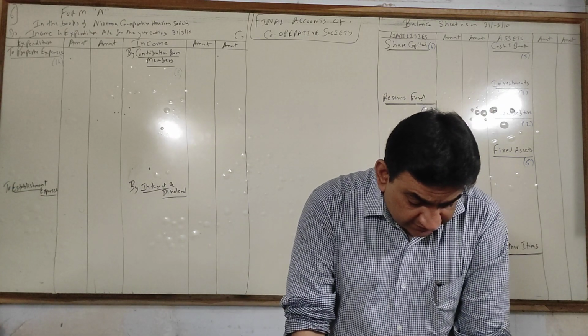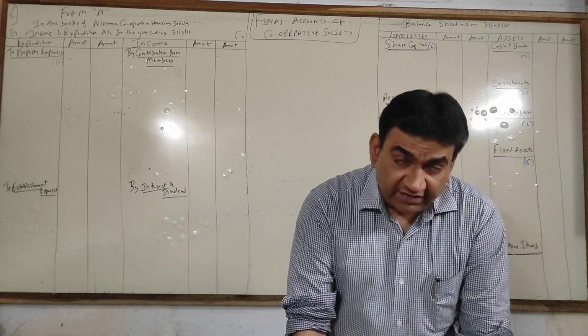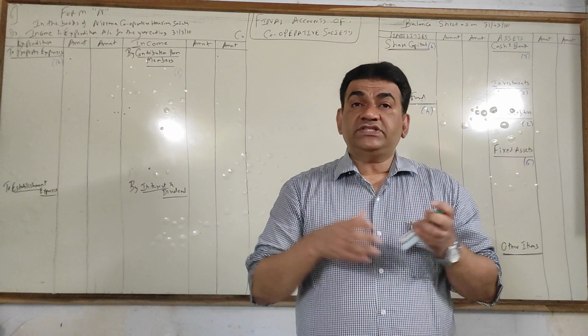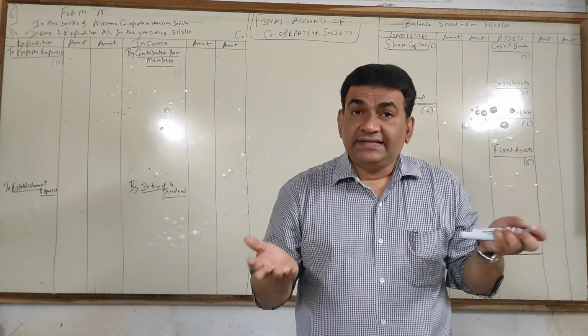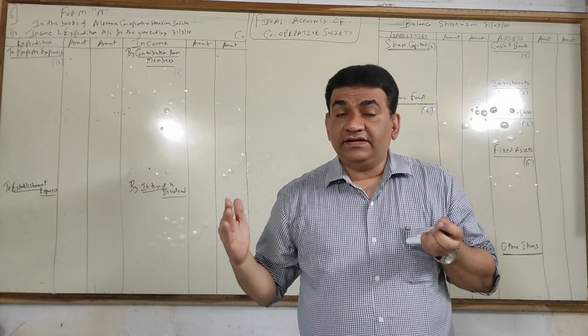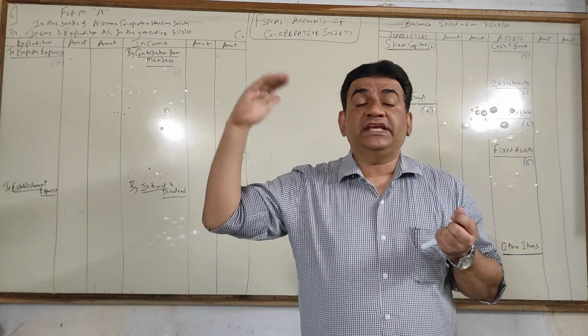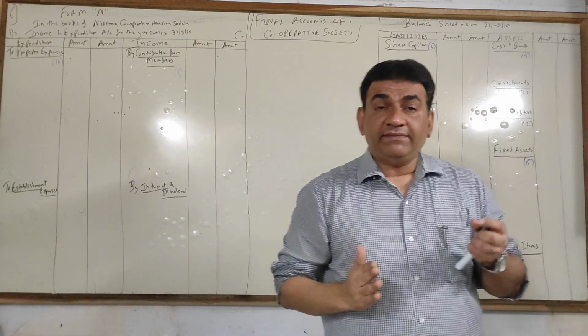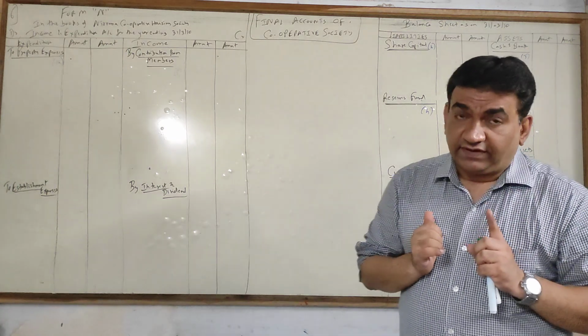Next, now see, you have reserve fund and members welfare fund. Reserve fund means past profits which have been accumulated in reserves, and members welfare fund means a fund kept aside for the welfare of the members in the future. So both of them are specific funds and they will come under the head reserve fund.